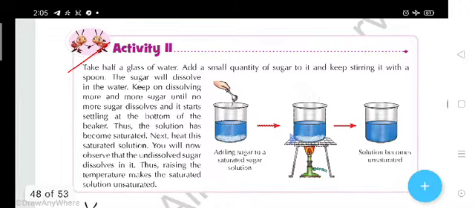We have added more than one teaspoonful in water. It's dissolving, but at a point there will be sugar that will not dissolve. It means it will be left behind at the bottom, and when you increase the temperature of that solution, that undissolved sugar will dissolve. It means by increasing the temperature you have increased the solubility. Now that saturated solution changes into an unsaturated solution by increasing the temperature. Now more sugar can be added.